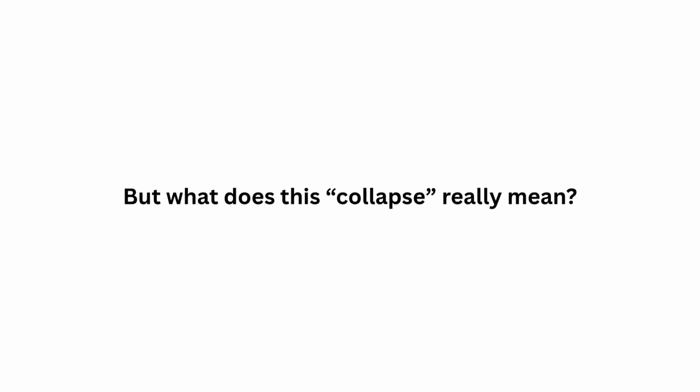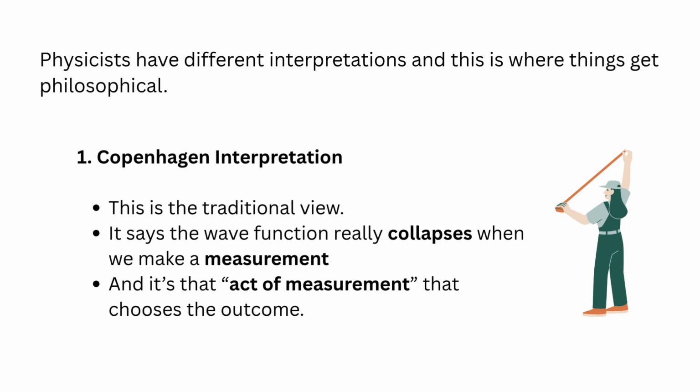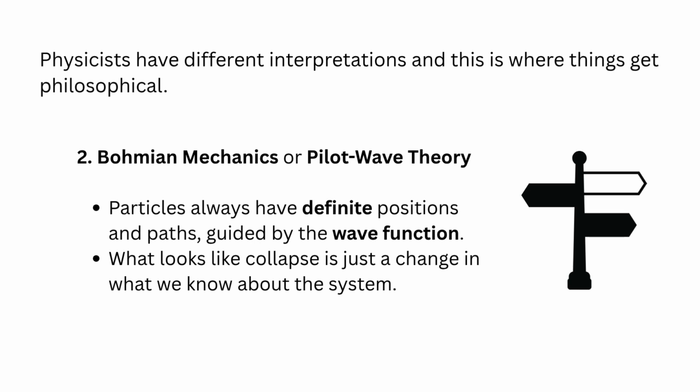But what does this collapse really mean? Well, physicists have different interpretations, and this is where things get philosophical. Copenhagen interpretation. This is the traditional view. It says the wave function really collapses when we make a measurement, and it's that act of measurement that chooses the outcome. Bohmian mechanics, or the pilot wave theory. Here, particles always have definite positions and paths, guided by the wave function. What looks like collapse is just a change in what we know about the system.